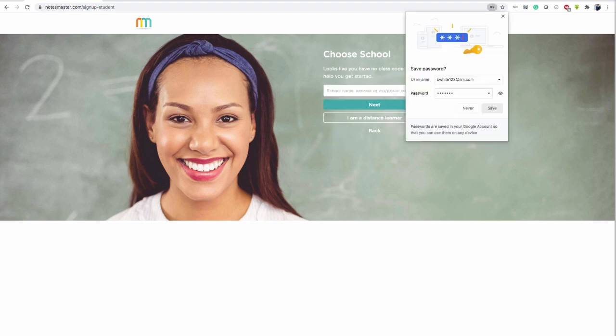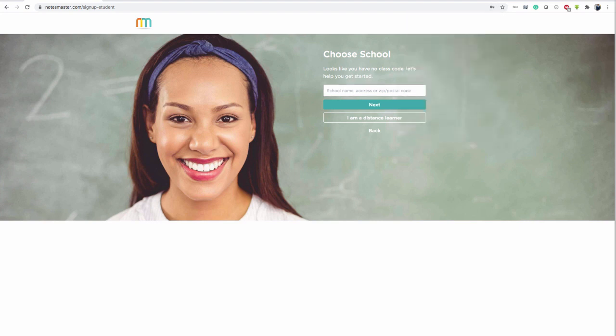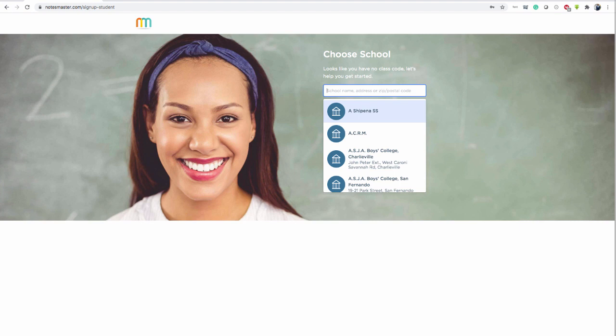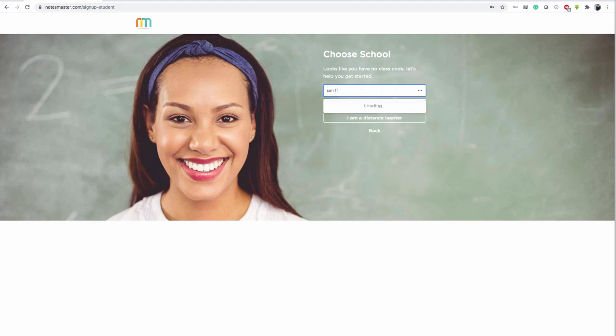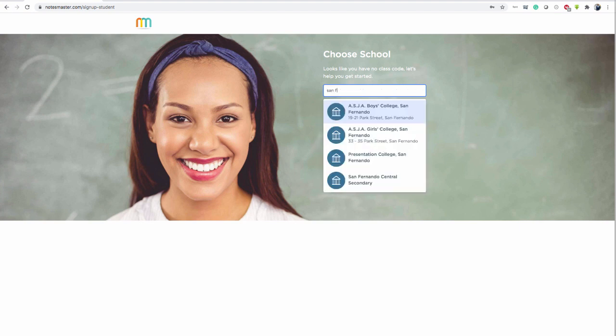It just pops up if it wants me to remember that. You can say never if you're on a public computer. And then it asks for my school. You can type in your school name, start typing in the first 3 letters, and it should generate a list of schools from the platform.